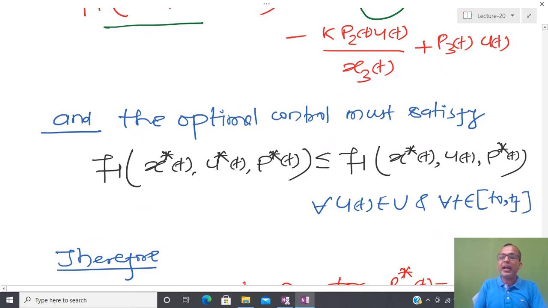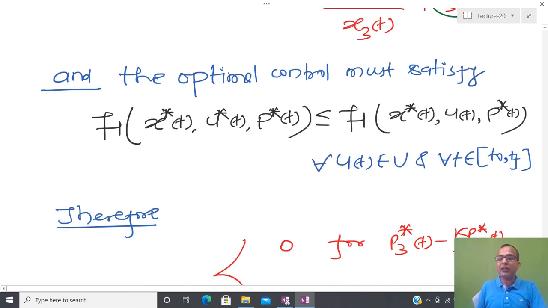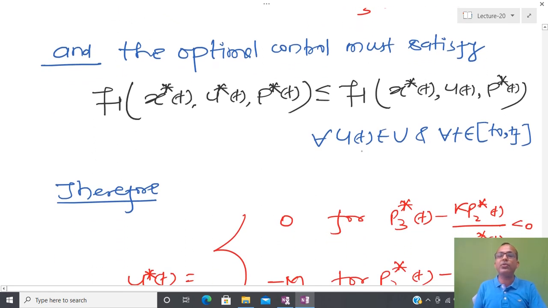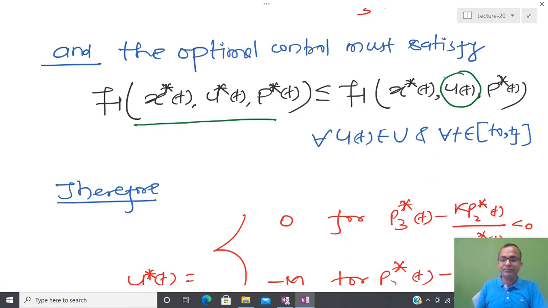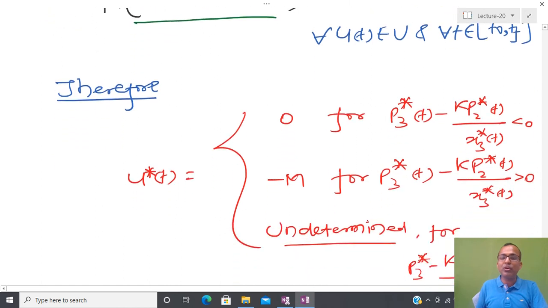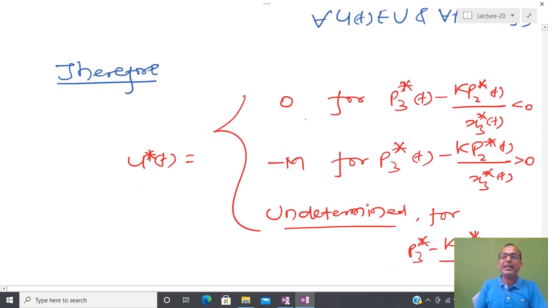Now what I have to make sure is that the optimal control should satisfy the Pontryagin minimum principle. It means that we have to design the optimal control in such a way that my Hamiltonian function contains its minimum value. So we have to see all possible control inputs, and out of that we have to select the minimum one. And if that exists, it is possible to show that I can design u star.